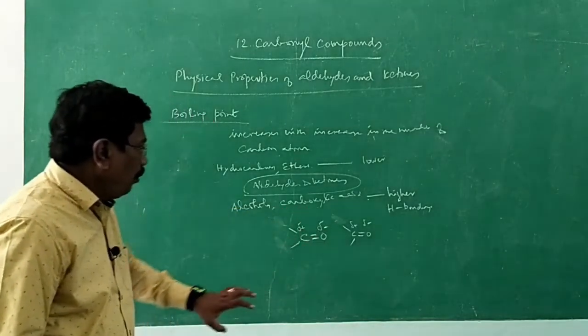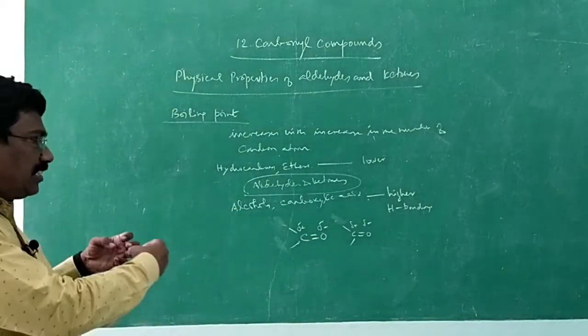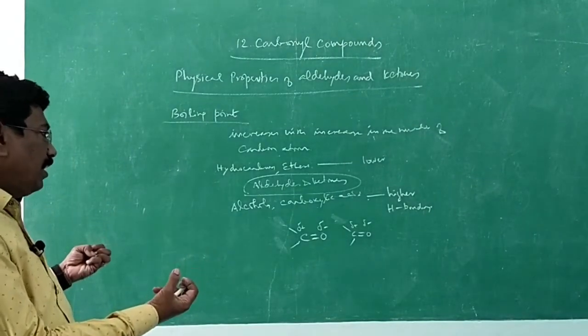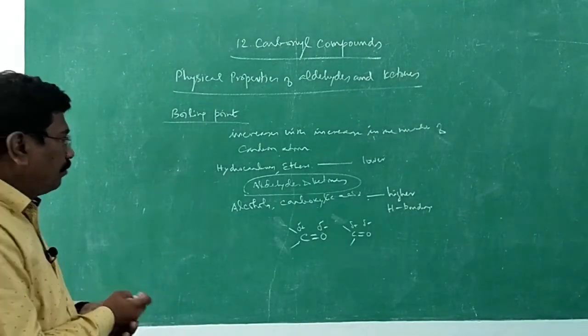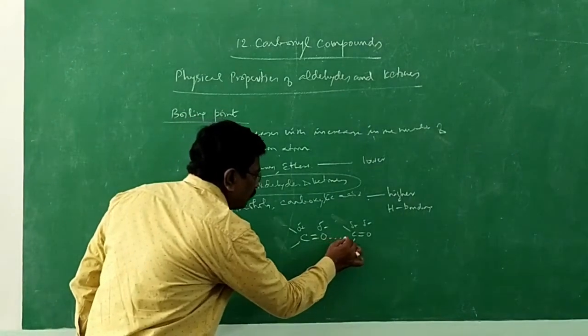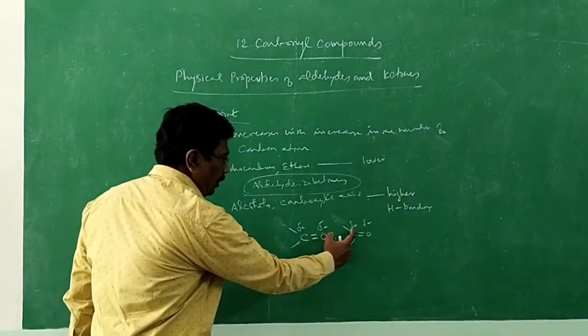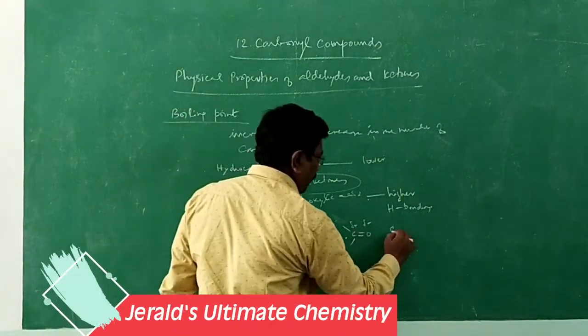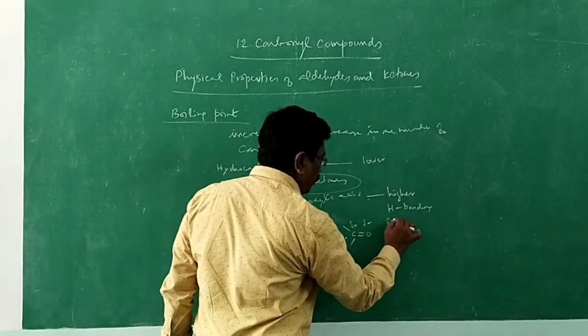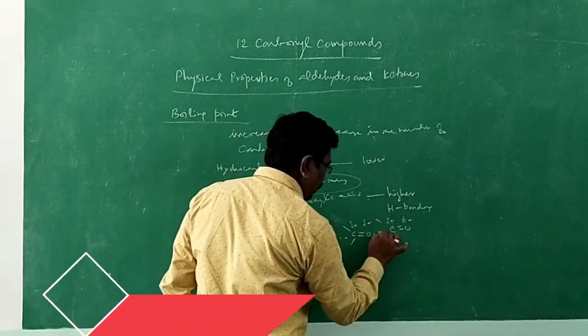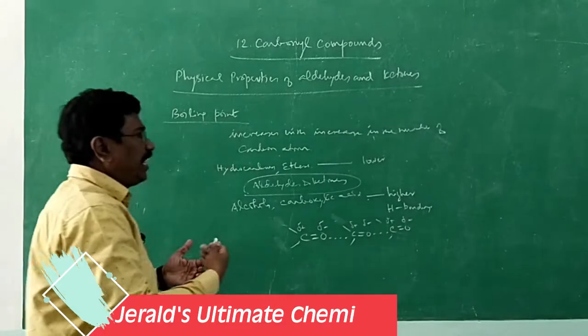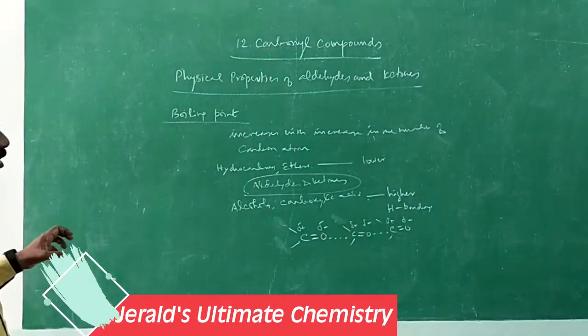Why do we say dipole? Charge separation is considered a dipole. It is because of dipole-dipole interaction that the molecules are associated. Positive, negative. Once again, carbonyl group, positive, negative.